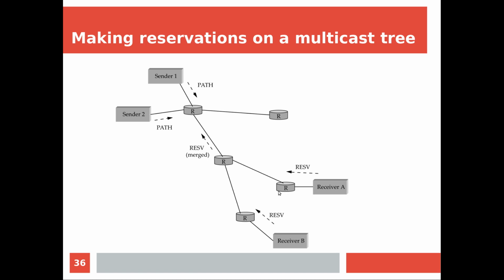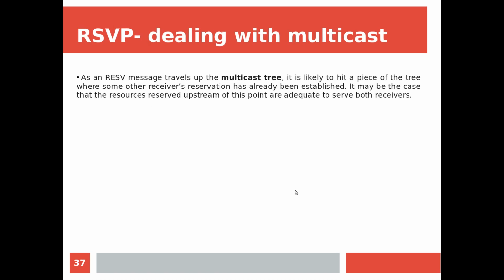Now receiver A is getting the traffic specification from sender 1 and sender 2. So when it is doing this reservation message, it should ask for a common traffic specification. But in general it will be getting the traffic specification from n number of senders. Now that also the receiver can merge, a combination of all this, what is best, such that all the requirements are met, and that will be coming back. So here also some kind of merging is happening with respect to the traffic specification. These things are written here.